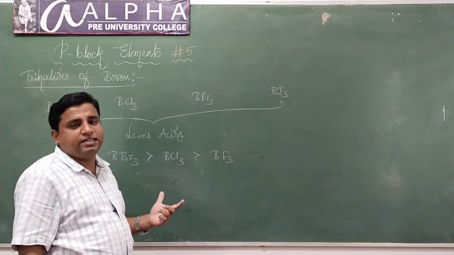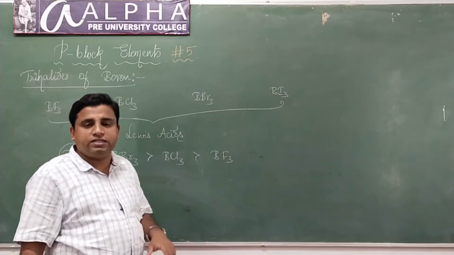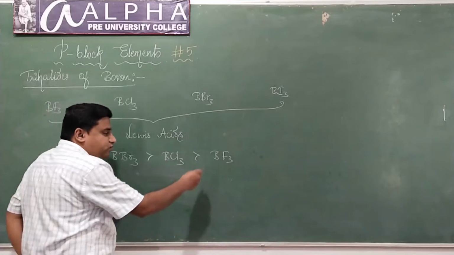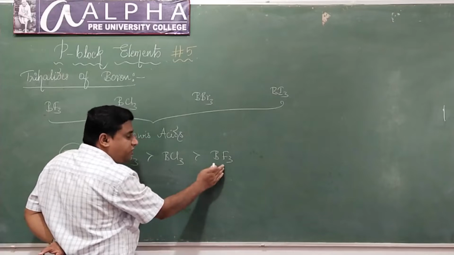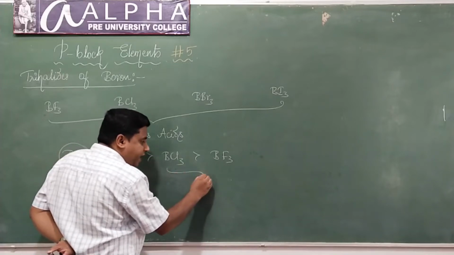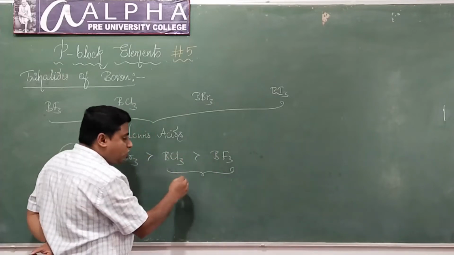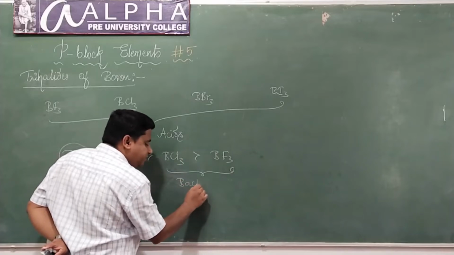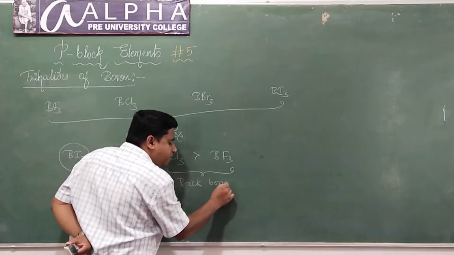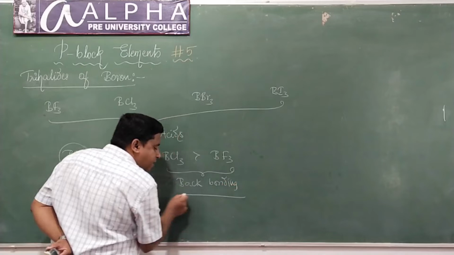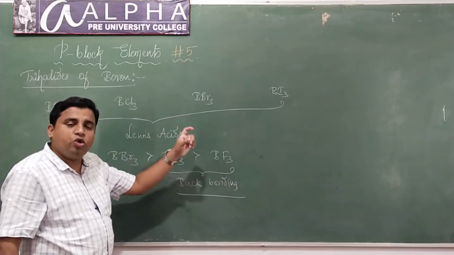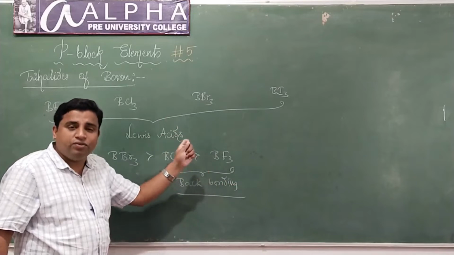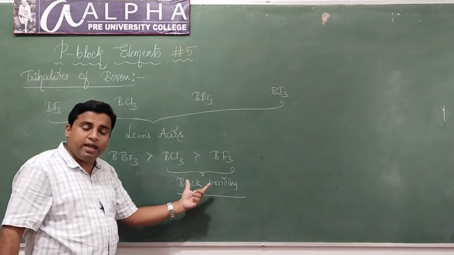We shall understand this with the help of their structure. Why are boron trifluoride and boron trichloride weak acids? Because boron trifluoride and boron trichloride involve something called back bonding. So because of back bonding, boron trifluoride is going to be the weakest Lewis acid. Because of which bonding? Back bonding.